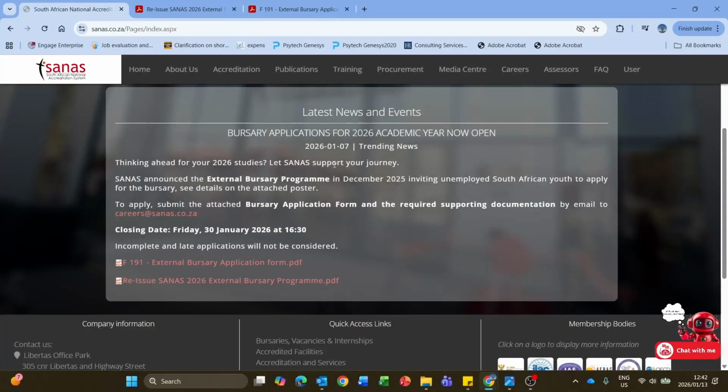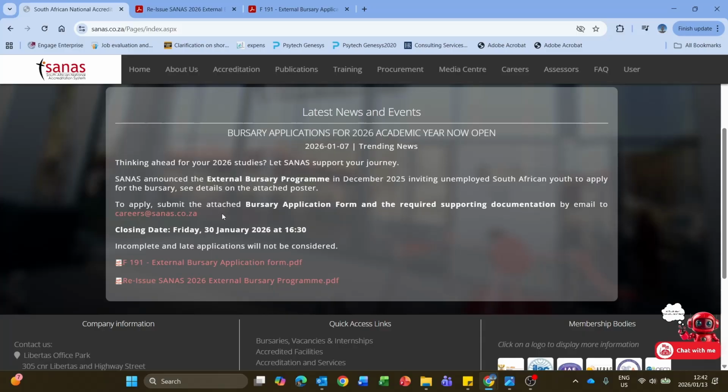We are on the SANAS website where we will get more information about the bursary scheme. As you can see, on the latest news and events, this is where the bursary advert is displayed. You would get the application form as well as the bursary advert on these two attachments here. They provide the closing date as well as the email address that you would need to send your completed application form as well as your supporting documents.